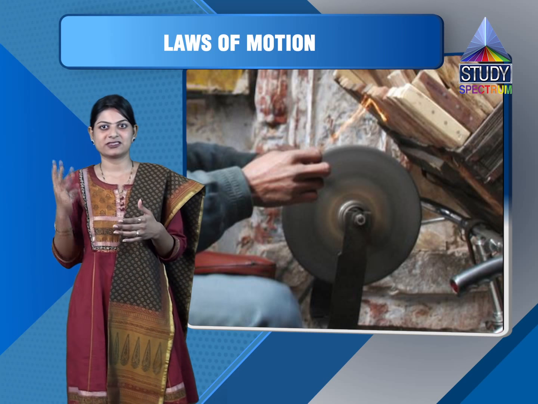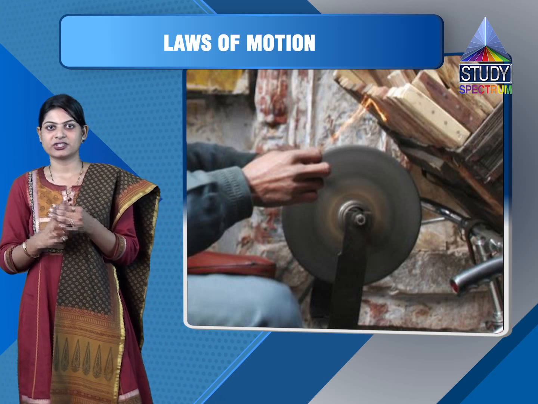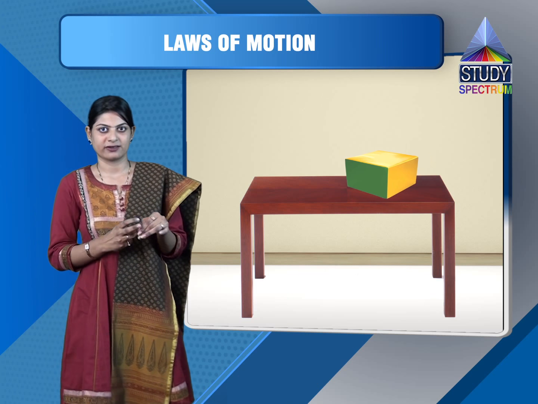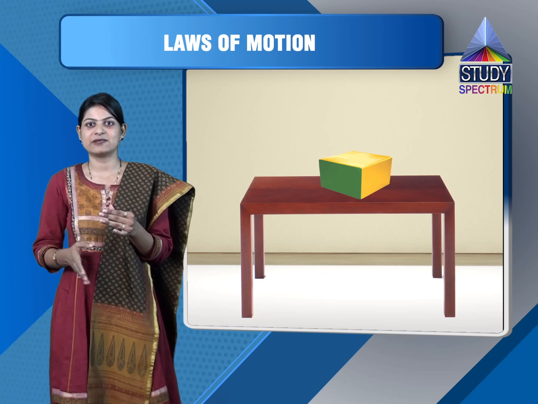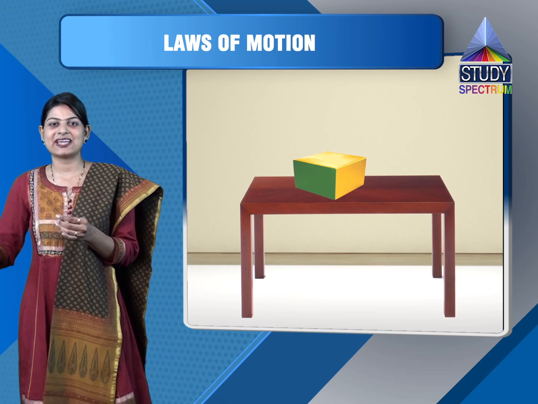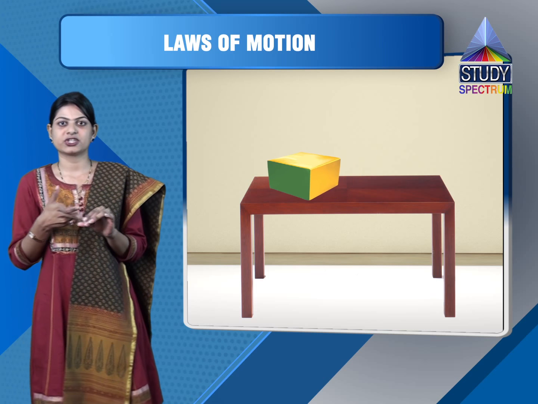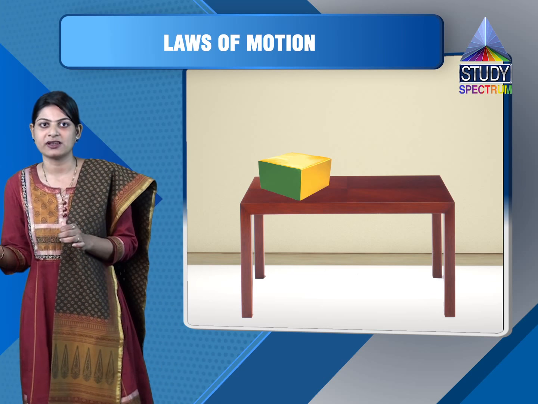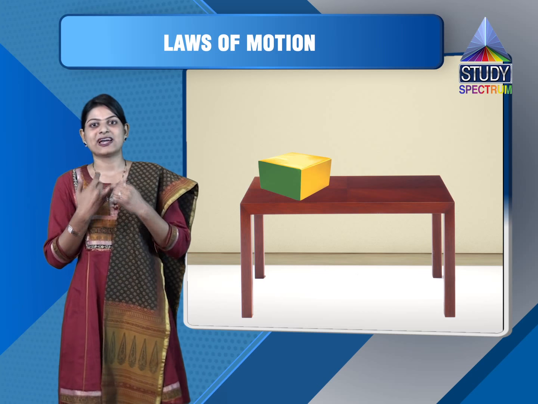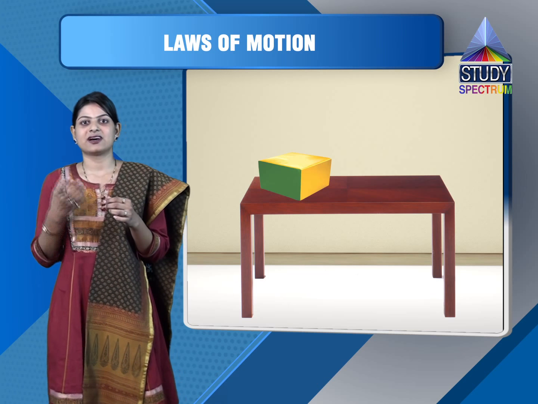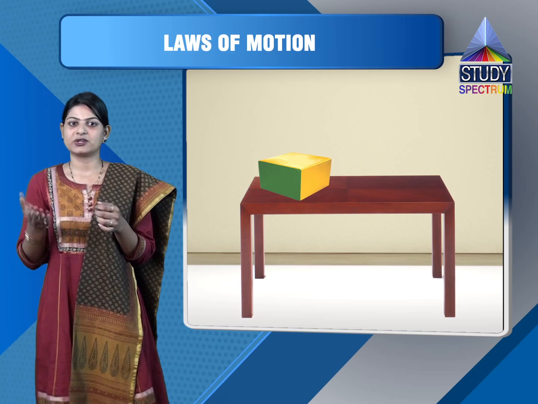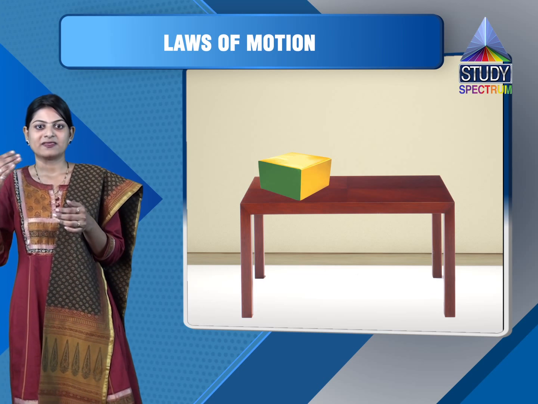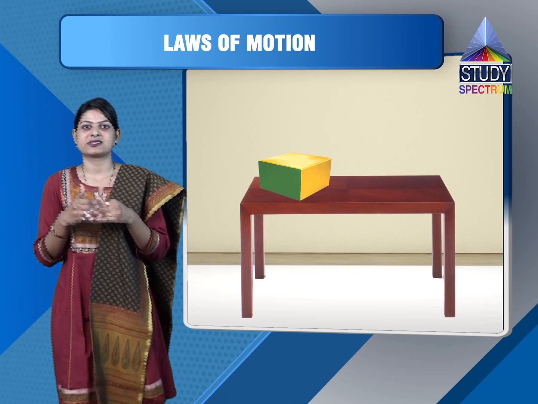We explained three types of inertia: inertia of rest, inertia of motion, and inertia of direction. Inertia of rest helps a body continue to stay in the state of rest. Inertia of motion helps a body continue in the state of motion, whereas inertia of direction is the tendency of a body to continue in the same direction. These definitions were given by Mr.